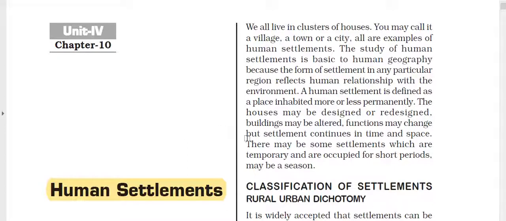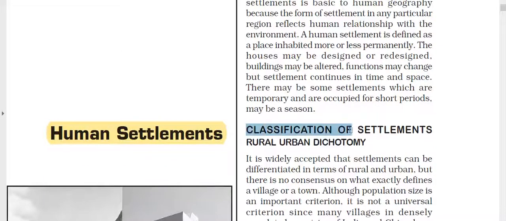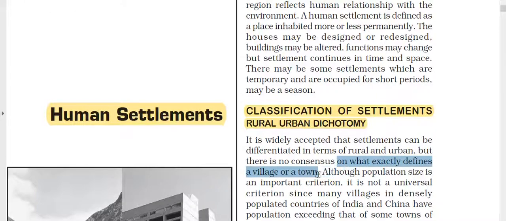So there is one classification of settlements: rural, urban, economy. What this means is that we know the difference between rural and urban settlements, हमने ये उस chapter में भी किया था कि what is the difference between rural and urban settlement, because when you compare at the world level, you will find there is no consensus on what exactly defines a village and a town. काफी सारी चीजें हमारे यहाँ पर city है.